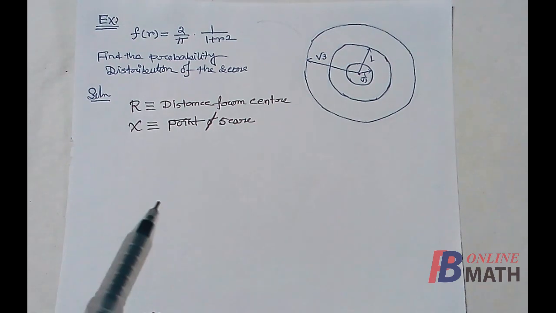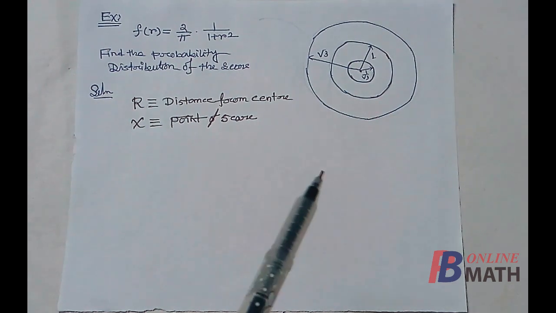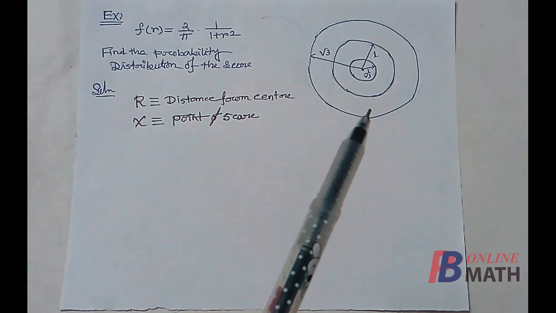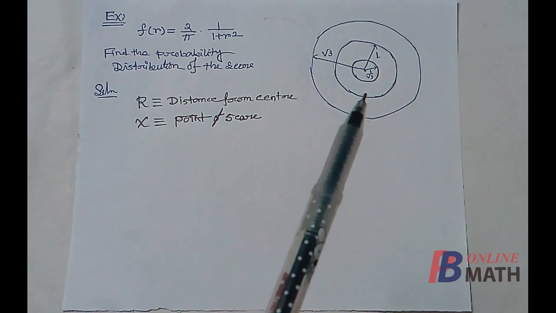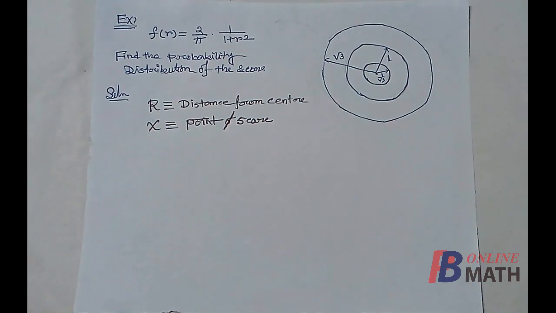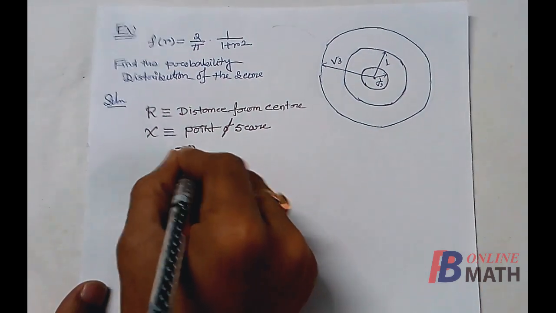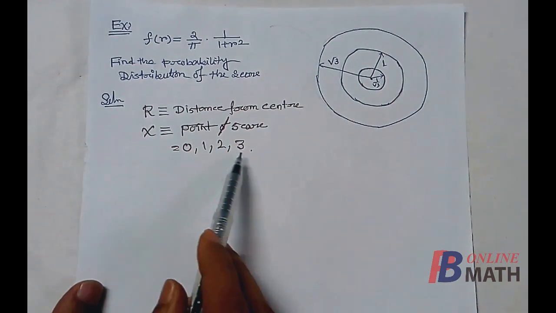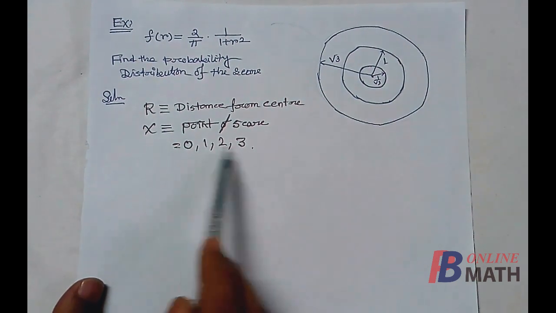Now we find that there are only 4 different scores possible. If the shot falls outside the outermost circle, we get 0 points. If it falls in this circle, we get 1. If it falls there, we get 2. And if it falls inside the innermost circle, we get 3 points. So the different scores that are possible are 0, 1, 2 and 3. So actually these are the spectrum of the random variable X. Next we have to find the corresponding probabilities.